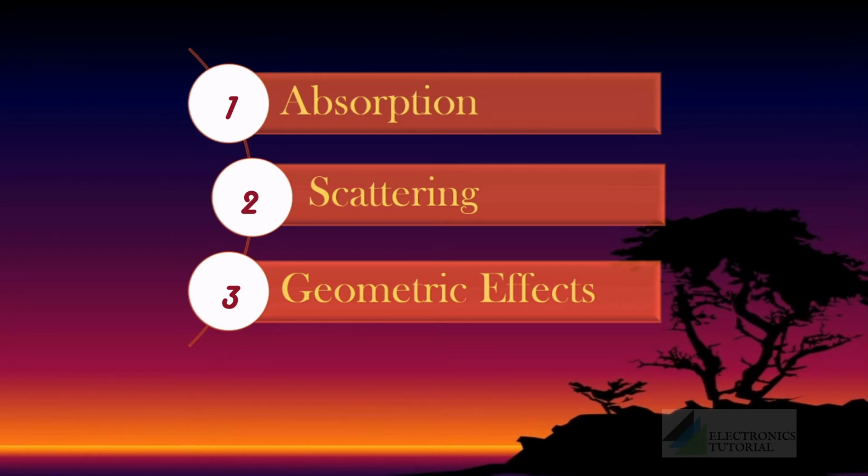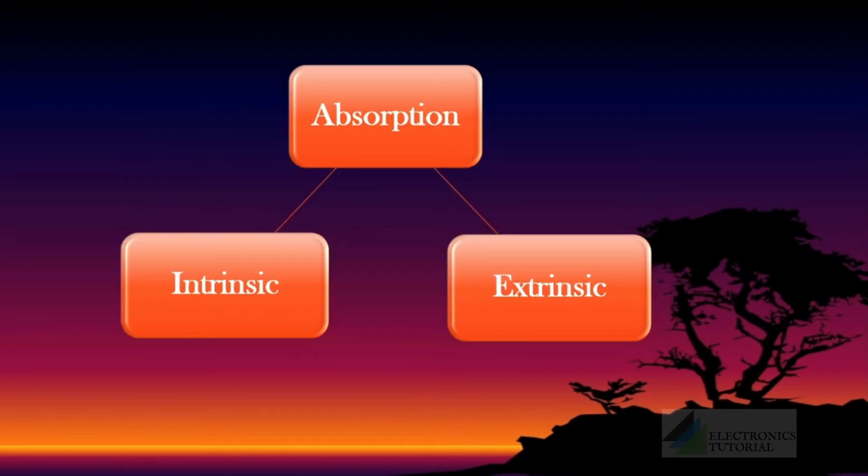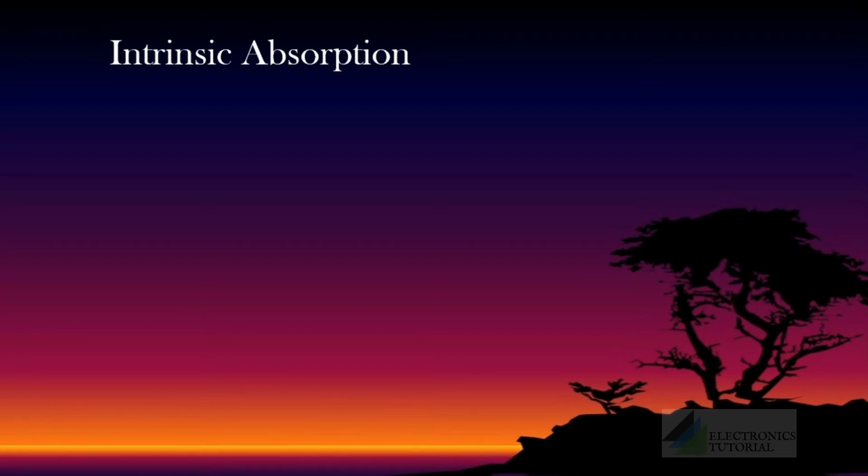The attenuation in fiber is caused by different factors. Mainly, attenuation is due to absorption, scattering, and geometric effects. Even the purest glass will absorb light, causing attenuation. Absorption can be divided into two basic categories: intrinsic absorption and extrinsic absorption. We'll first discuss intrinsic absorption. By the term intrinsic, it is clear that this is an internal factor, that is, this absorption is by the fiber itself.